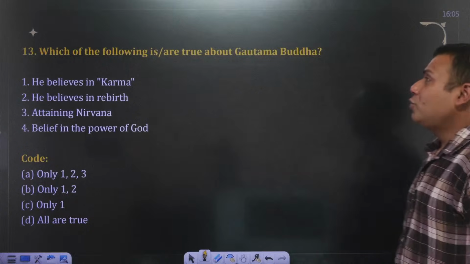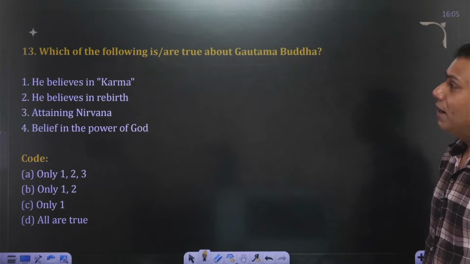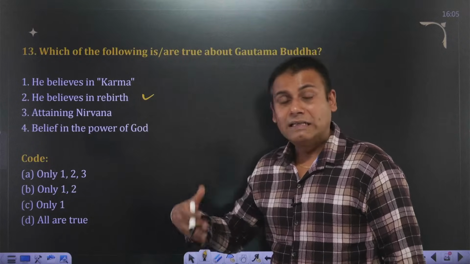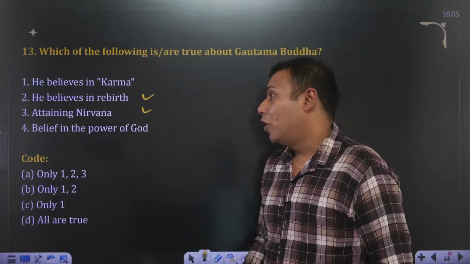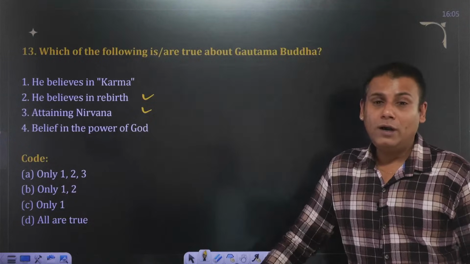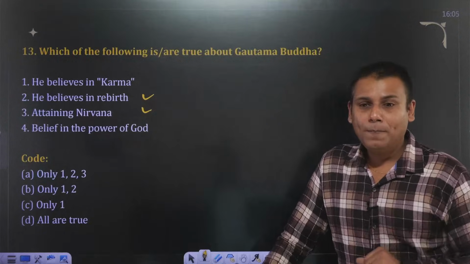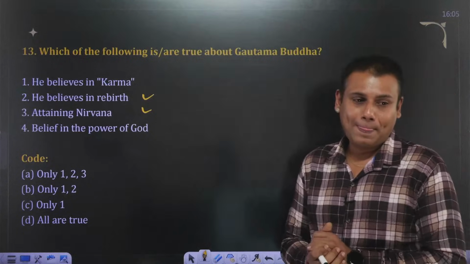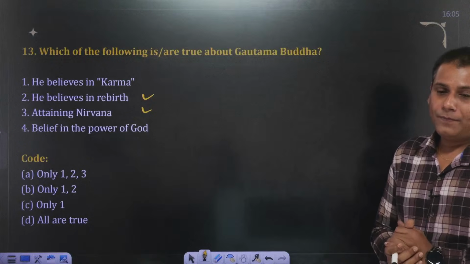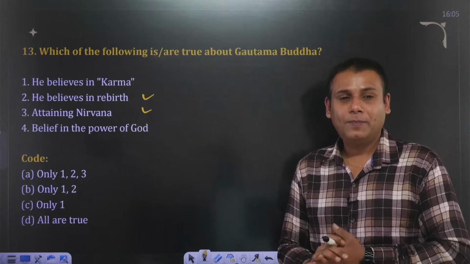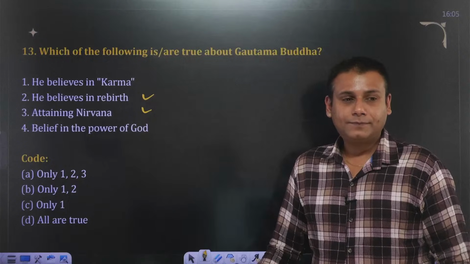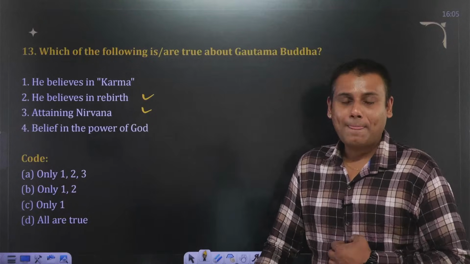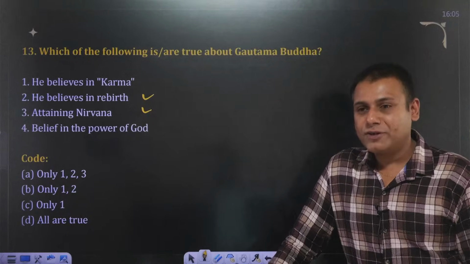Next one. Which one of the following are true about Gautam Buddha? He believes in the theory of karma. He believes in the concept of rebirth. He believed in attaining nirvana, that is enlightenment, and he believed in the power of God. So which among the following statements are true? Only 1, 2, and 3, 1 and 2, only 1, or all the above statements are true? Fast. Yes, guys. Just take a guess, fast. We'll give you 5 seconds to answer the question.